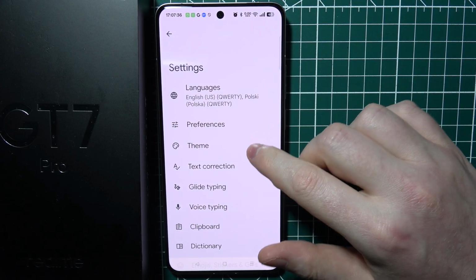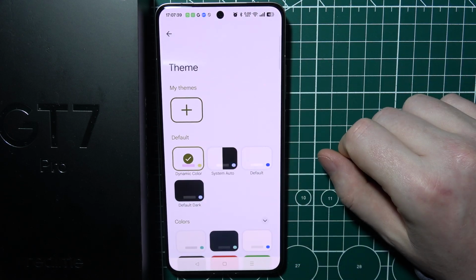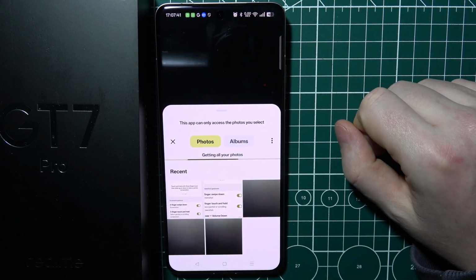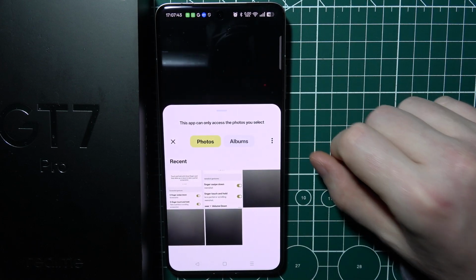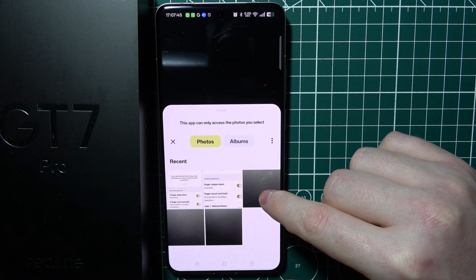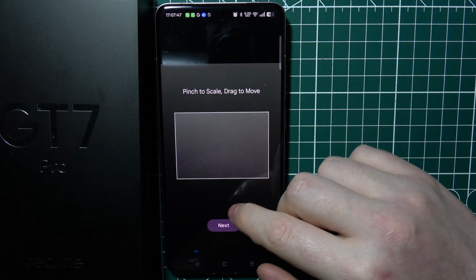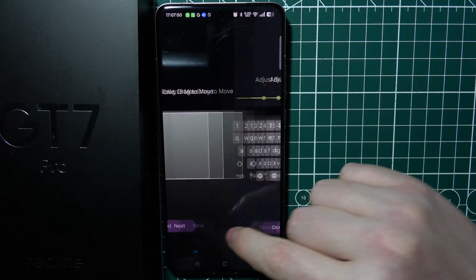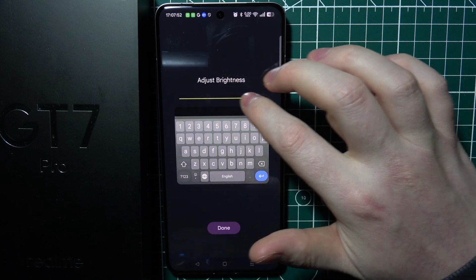Now when you're inside, you can scroll down to the theme, and then you can click on this plus button to create your custom theme. And the first option is to choose a background picture for your theme. Then you can move it around, confirm it, and adjust the brightness.